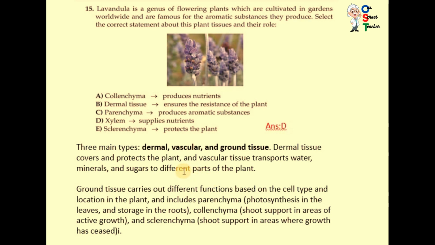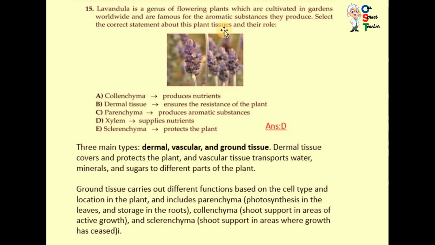Vascular tissues are of two types, xylem and phloem. Xylem provides nutrients from roots to other parts of the body, and the food prepared in the leaves is transported by phloem to other parts of the body. Ground tissues carry out different functions based on the cell type and location in the plant, and include parenchyma, which performs photosynthesis in the leaves and storage in the roots. Collenchyma supports areas of active growth, and sclerenchyma supports areas where growth has ceased. So there are different types of tissues.